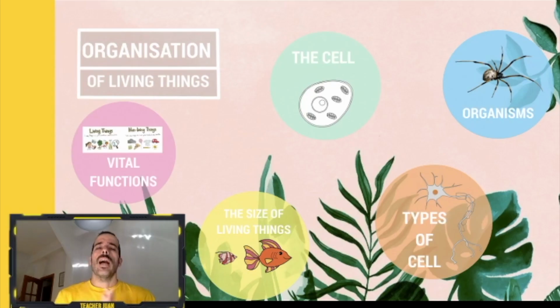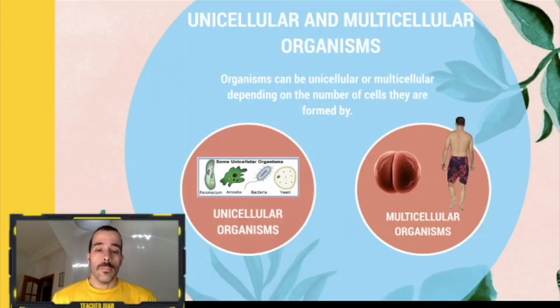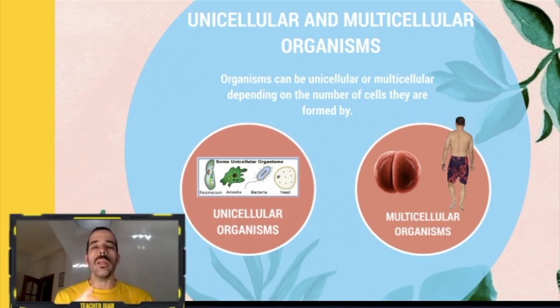So let's go. After seeing this part of the unit, we are going to deal with the organisms. Which type of organisms can we find? It's very easy. Unicellular organisms and multicellular organisms. Organisms can be both unicellular or multicellular depending on the number of cells they are formed by. Okay, very good. Depending on the number of cells, they are called unicellular or multicellular. We are going to start with unicellular. The name gives you a hint.